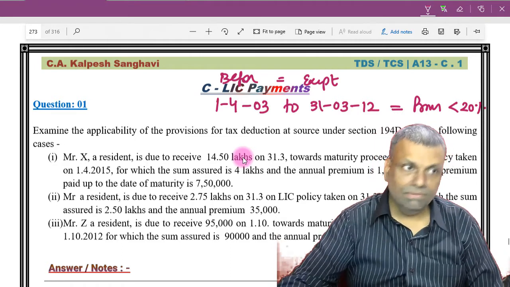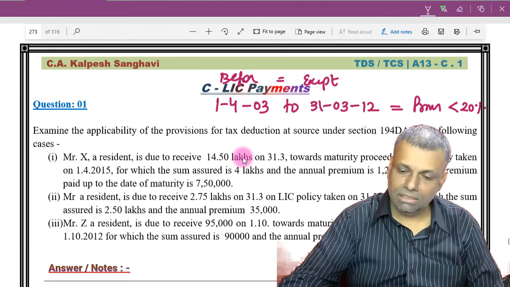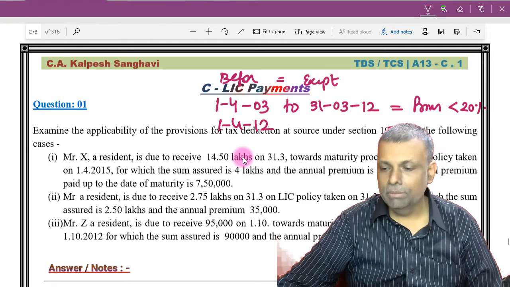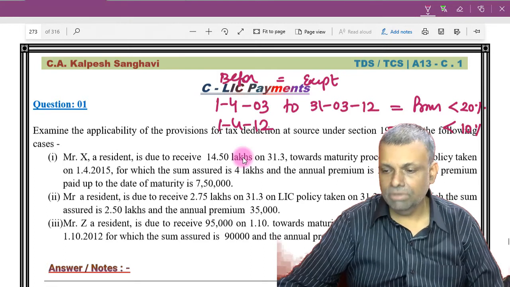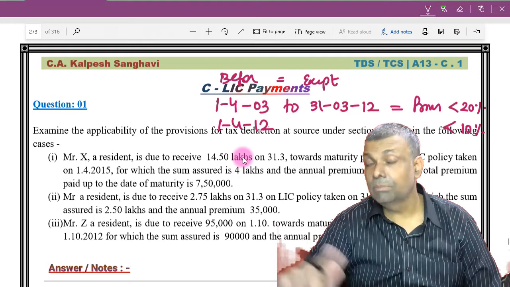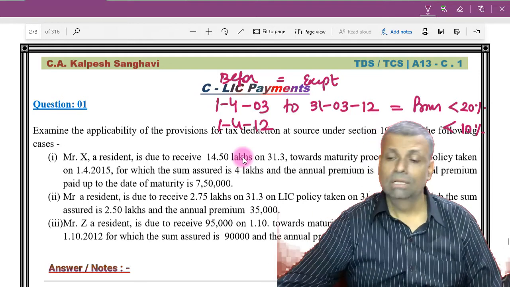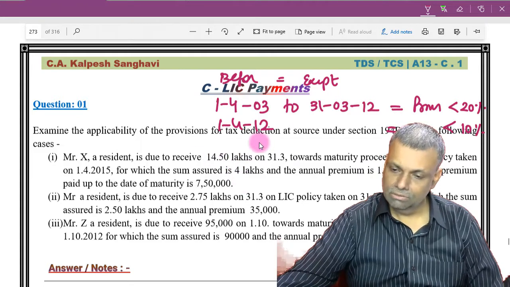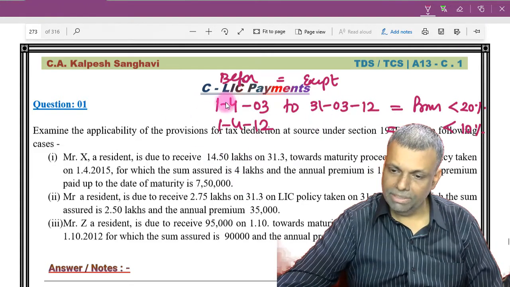Okay, and if there are any policies taken from 1/4/2012 and onwards, then the premium should be less than 10%. So if the premium is less than 10% of the sum assured, then it will be exempt, otherwise it will become taxable. So you better keep this in your back memory.